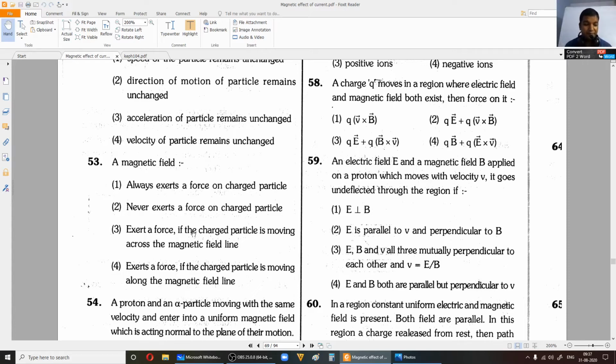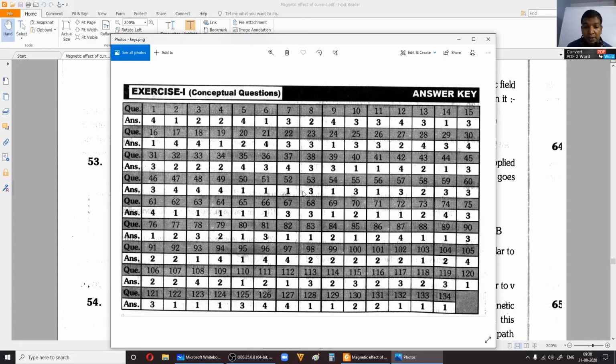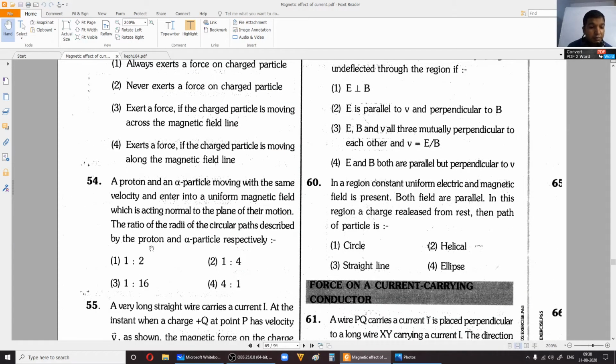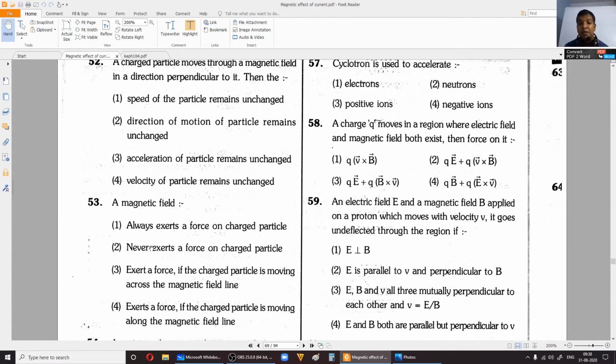Correct? Across means it can be going in a direction perpendicular. But look at the fourth option: exerts a force if the charged particle is moving along the magnetic field line. When v and B are parallel, in that case you don't get to see any force. So 1, 2 and 4 are wrong. Okay, only 3 is right. So 53, option 3 is right. Okay, fine. 54th, I think you can do right now.